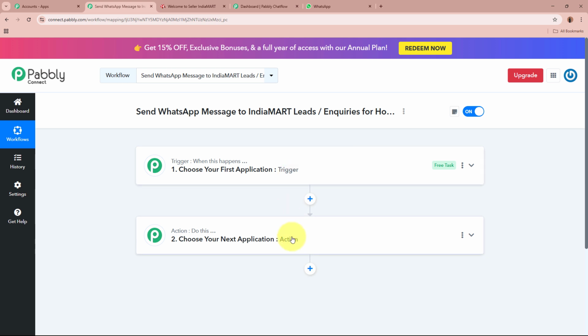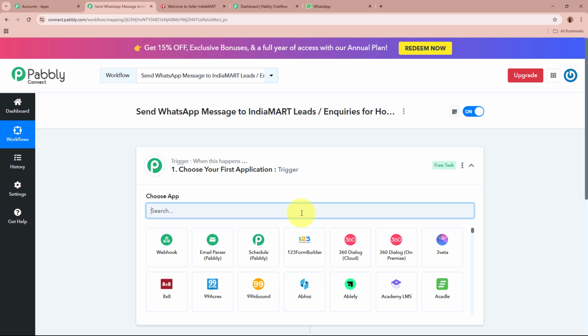Trigger and Action are the two most important steps of our automation process because our process depends on these two principles. Over here, Trigger says when this happens and Action says do this. That means what is Action? Action is a response towards our trigger. In an automation process, there can be only one trigger step and multiple action steps. We are going to set up our trigger step first.